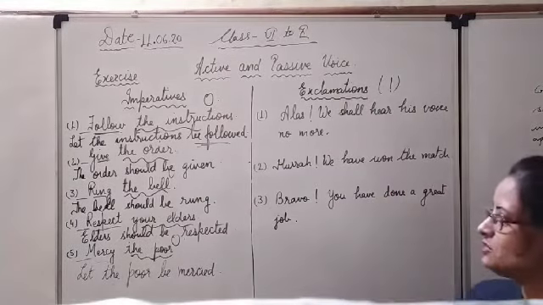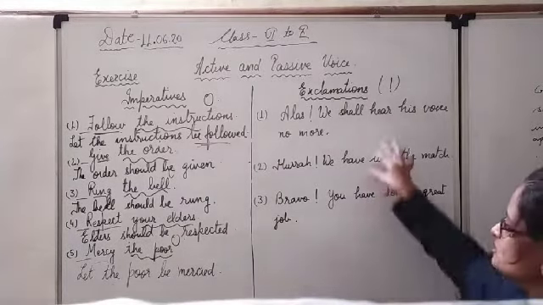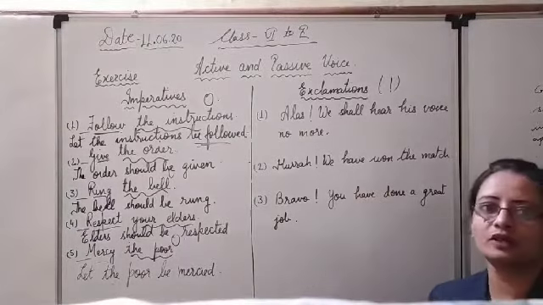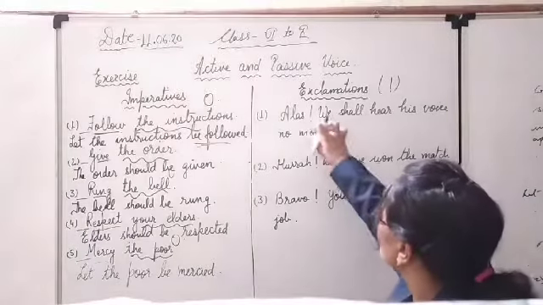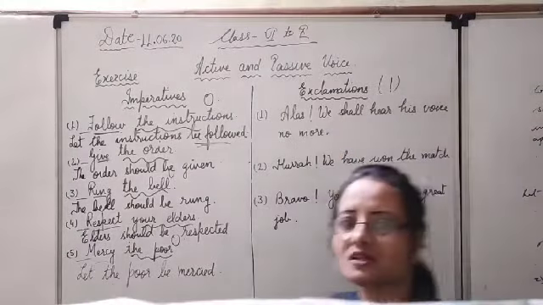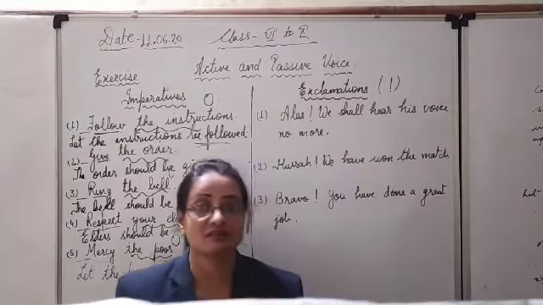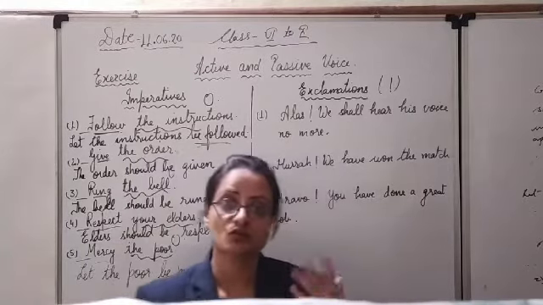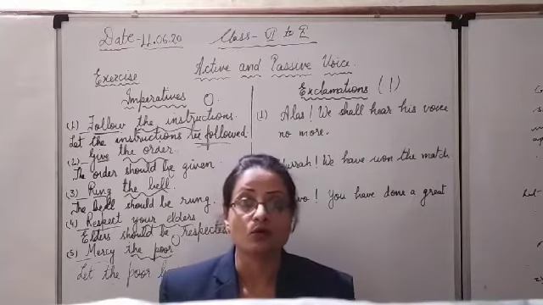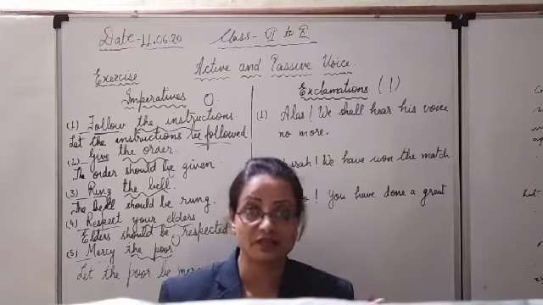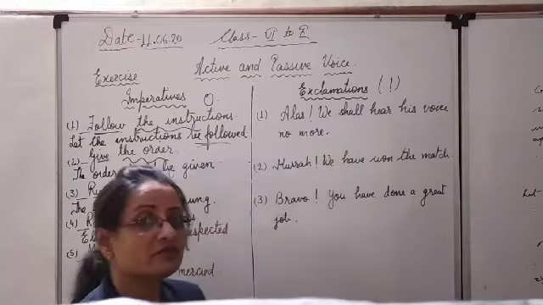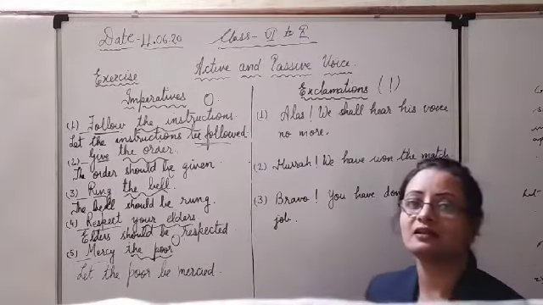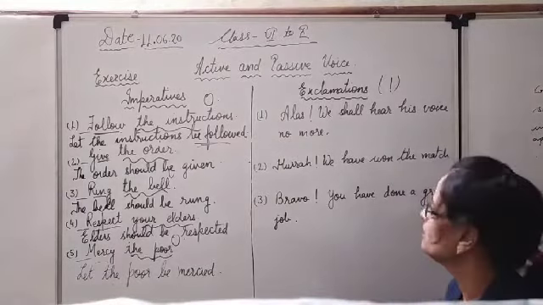Then comes the exclamations. Exclamations are all of the same type, the pattern is the same, so I have taken only three. Go through it. Exclamations are those sentences which express sudden and strong feelings out of joy or sorrow, or out of happiness, out of praise. So here the word alas tells us that it is an expression of sorrow, pain.